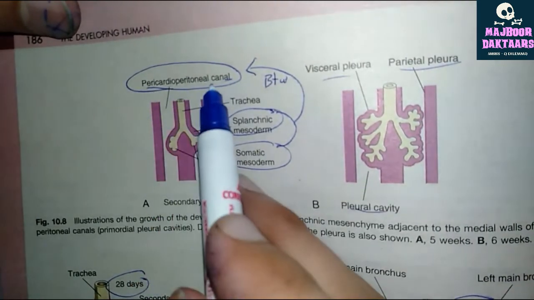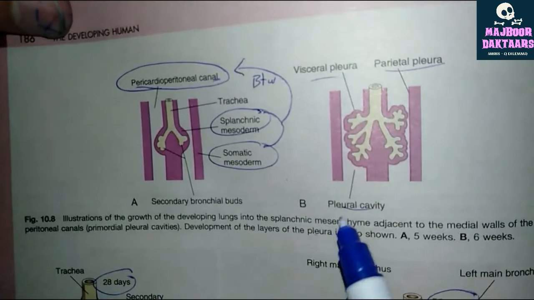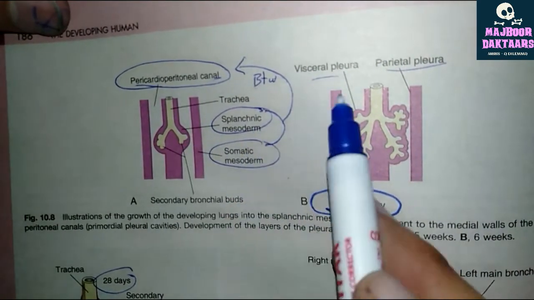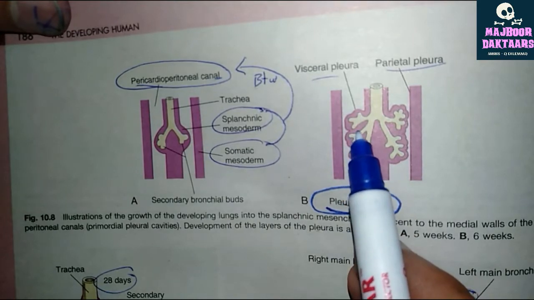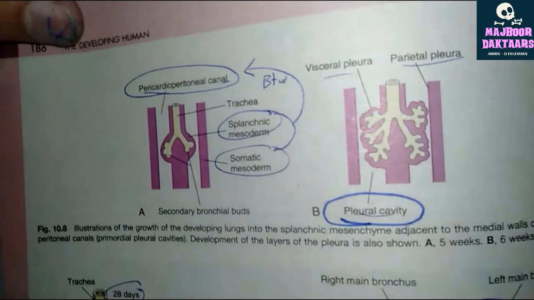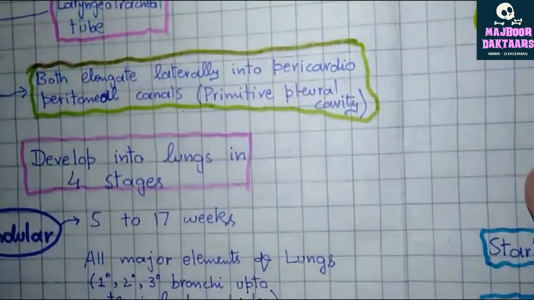This pericardio-peritoneal canal is the future pleural cavity, while the splanchnic mesoderm converts into visceral pleura, while the somatic mesoderm converts into parietal pleura.